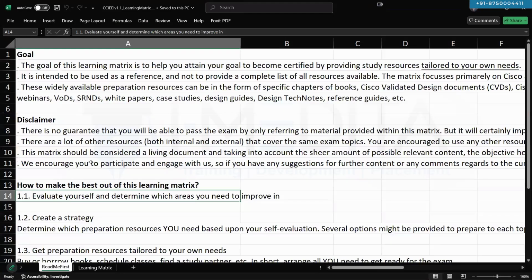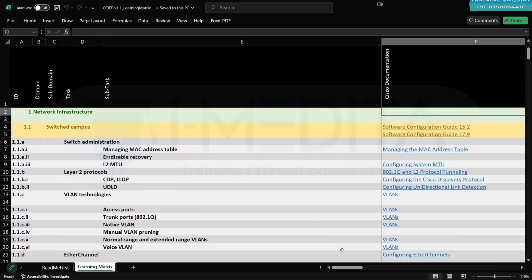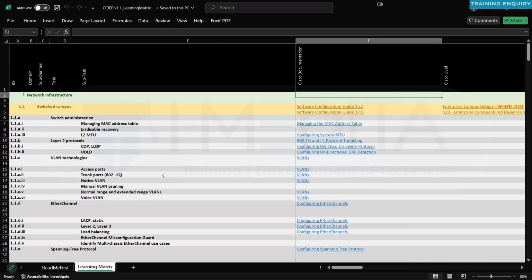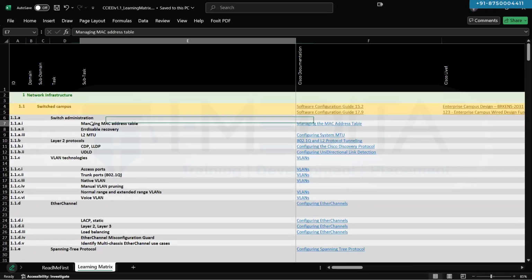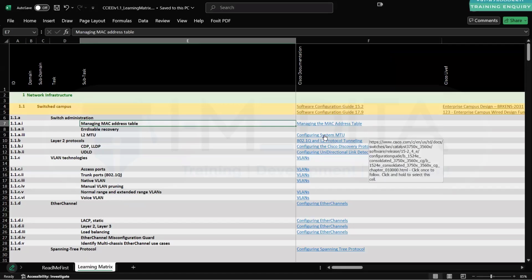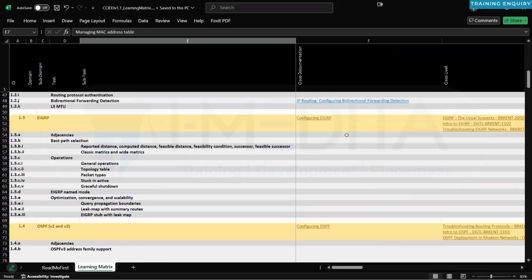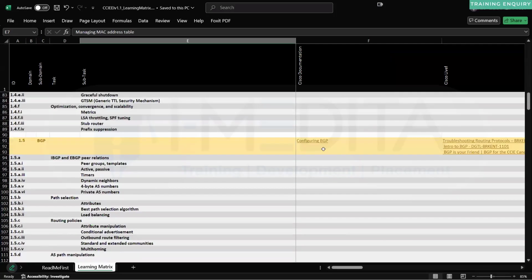And this is for your reference. Here under the learning matrix, you have everything along with the links. For example, for managing the MAC address table, there is a link to the official Cisco documentation. Same goes for configuring EIGRP, configuring OSPF, configuring BGP. There is a link to the Cisco documentation for each, so just click on the link.